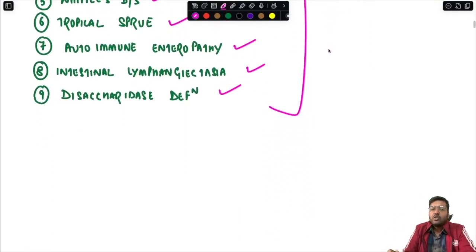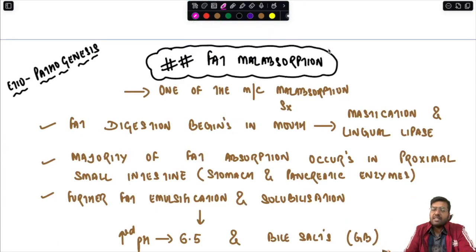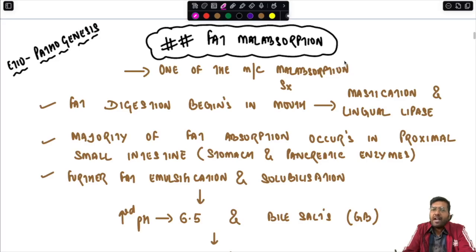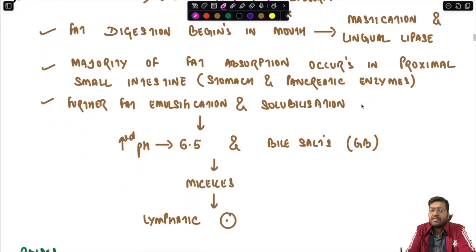Okay, so for simplicity, we will start off with the etiopathogenesis. First we will see fat malabsorption, which is one of the most common malabsorption syndromes. Fat digestion begins in the mouth with mastication and with the help of lingual lipase, and the majority of fat absorption occurs in the proximal small intestine with the help of stomach and pancreatic enzymes, like pancreatic lipase.